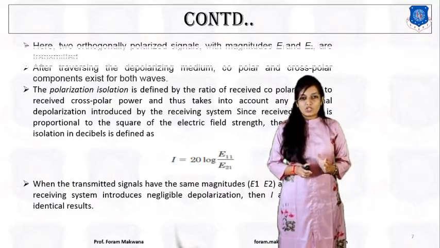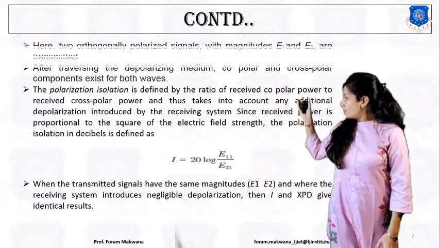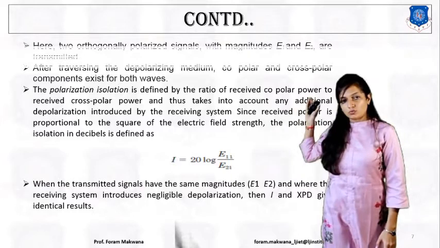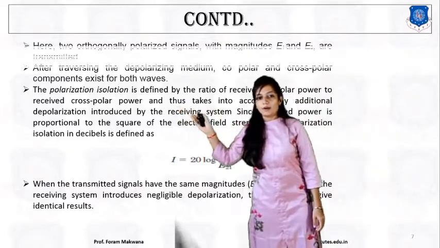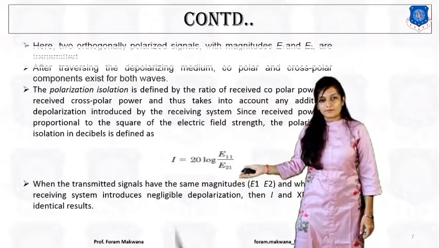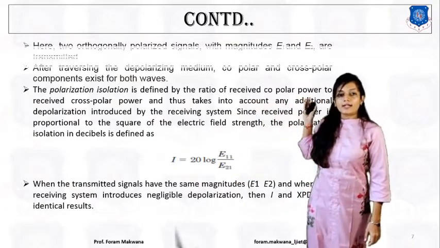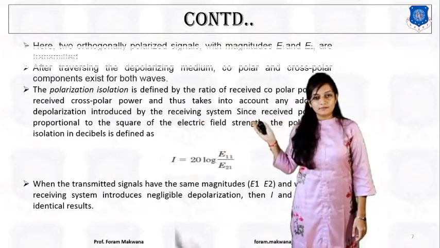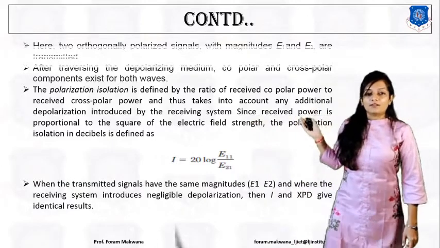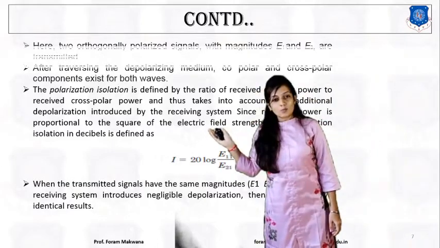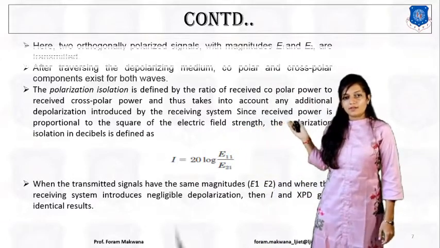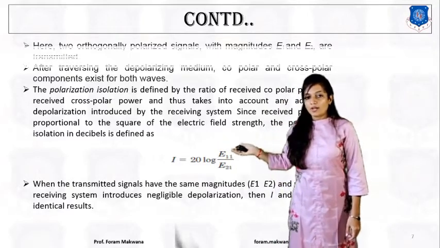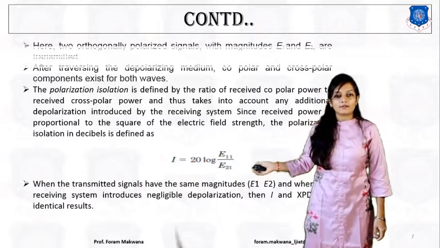So this polarization isolation is defined by the ratio of received copolar power, that is E11, to the received cross-polar power, that is E21. This takes into account any additional depolarization which is introduced by a receiving system. Okay, so the received power is proportional to the square of electric field strength, and the polarization isolation is the ratio of received copolar to the received cross-polar. Okay.